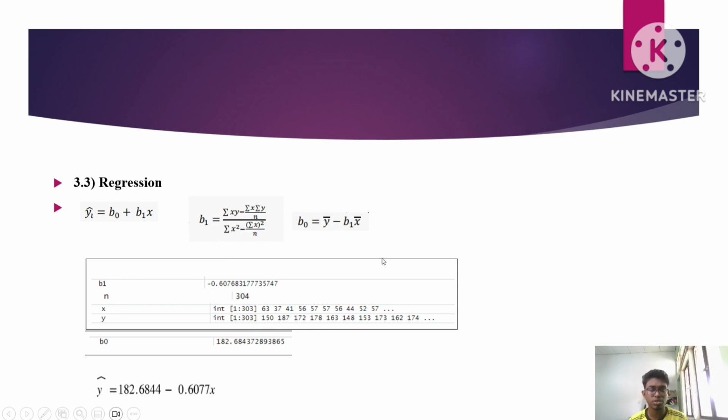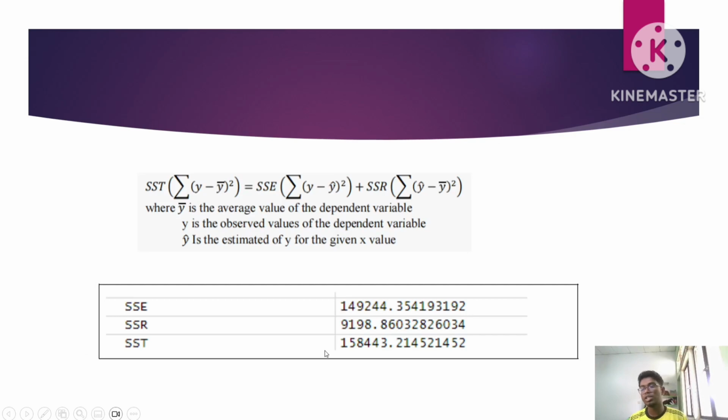In R Studio, we got the value of beta 1, which is negative 0.6077, and also the value of beta naught as 182.6844. And then lastly, we just substitute the values of beta 1 and beta naught into the formula of the estimated regression model.